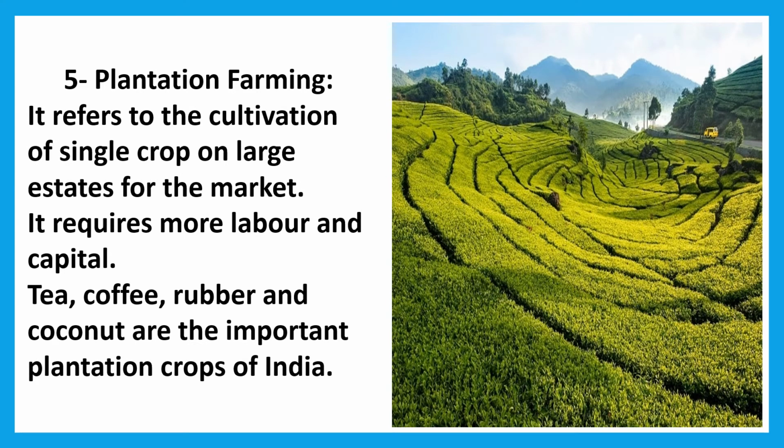Next one, plantation farming. Plantation farming refers to the cultivation of a single crop on large estates for the market. That is known as plantation farming. It requires more labor and capital. For example, tea, coffee, rubber and coconut are the important plantation crops of India.